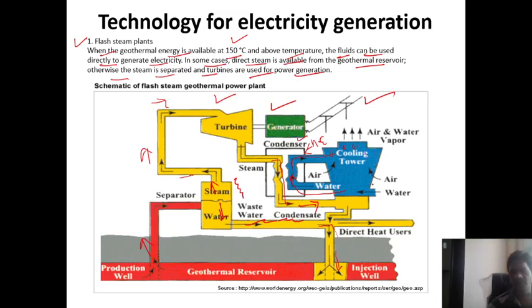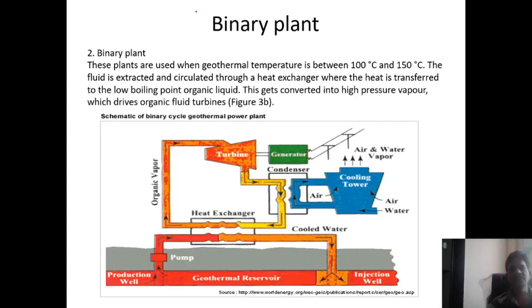The hot water is converted into cold water at the cooling towers. And then after the condensation of the steam, this hot water is once again injected through the injection well inside the geothermal reservoir. So this is the diagrammatic example of flash steam plants or dry steam. Another is the binary plant.